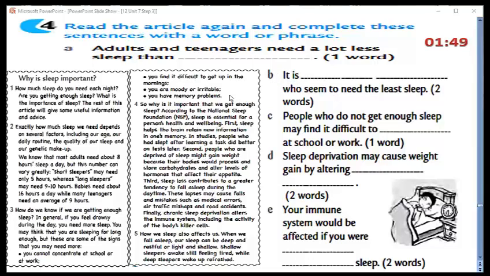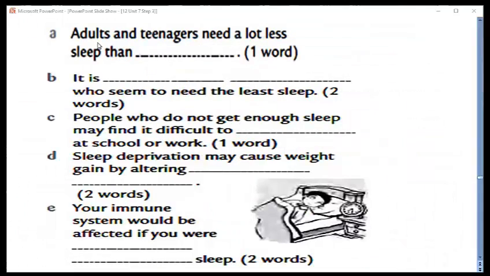Let's start here. Think about it carefully. Take your time to think about it, and let's start. Adults and teenagers need a lot less sleep than, I think, babies here. It is, and we would like to write 2 words. Here it is. Elderly people, 2 words. Elderly and people. These are 2 words. People who do not get enough sleep may find it difficult to what? 1 word. Have a look, concentrate.